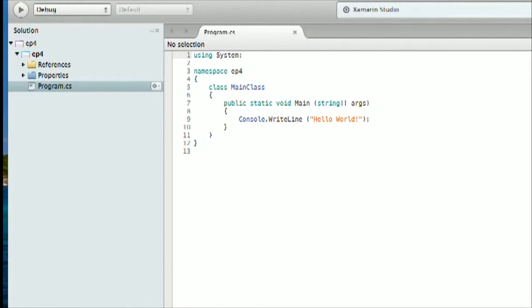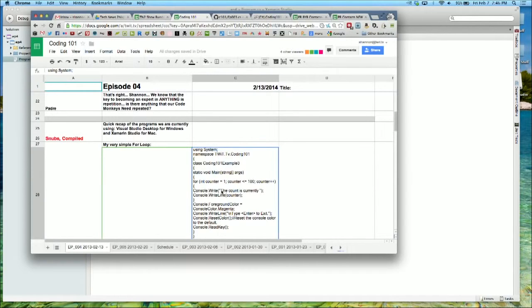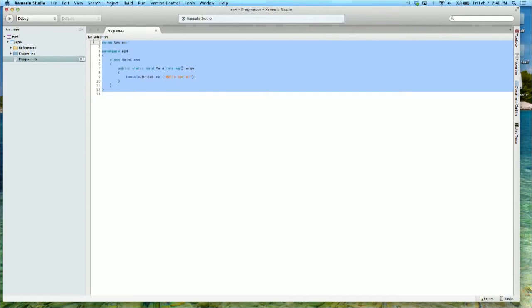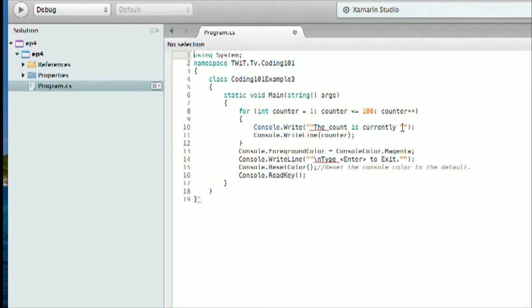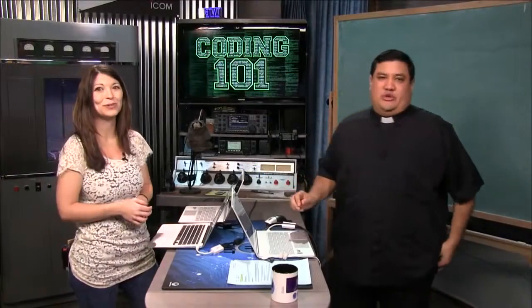So the one that I wanted to show you, and I have it pulled up in my Coding 101 doc, so I'm just going to copy and paste it over. There we go. And I'll put this in the GitHub as well. Okay, so I'm going to delete a couple of extra little quotes here, because every time you do that from Google Docs, there's all the rich text stuff you've got to get rid of. Be careful of that, folks, because those quotation marks do count. So if you are copying and pasting from a rich text editor, anything but Notepad, essentially, you've got to make sure that those curly quotes don't make it over.